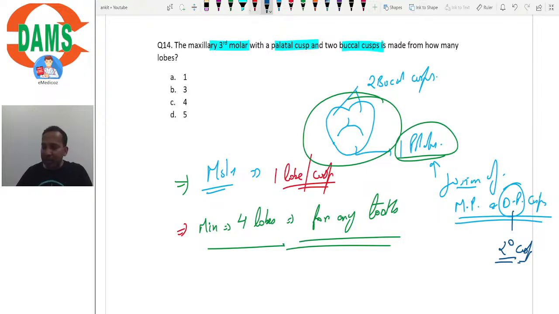And that's why the correct answer here would be option C, that is 4 lobes, because the mesiopalatal and distopalatal cusps were both present. It's just that they fused to form the single palatal cusp. So there were 4 cusps, but 2 of them fused to form a single cusp, and therefore a minimum of 4 lobes are present here. That is the correct answer. Is it clear?